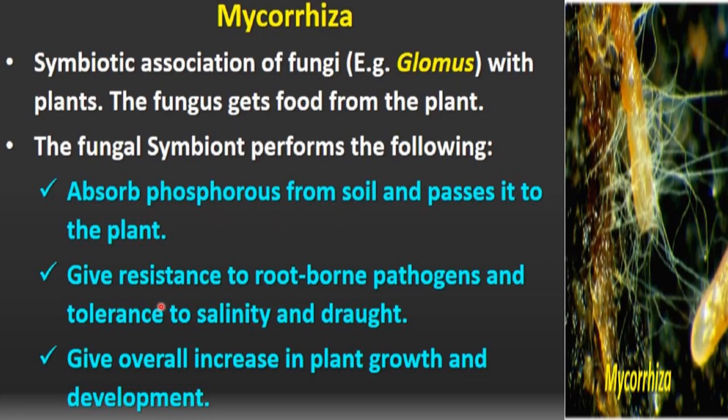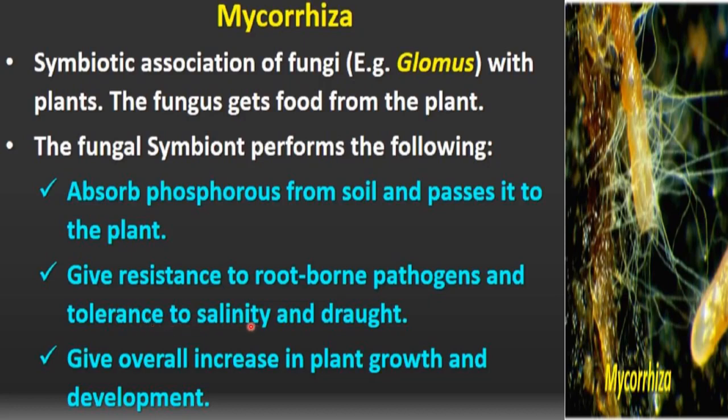Next, it gives resistance to root-borne pathogens, that we have discussed earlier also. And it increases the tolerance power of the plant to salinity and drought. Salinity means more salty condition, when more salt is present in the soil, so it provides tolerance against salinity and drought also.